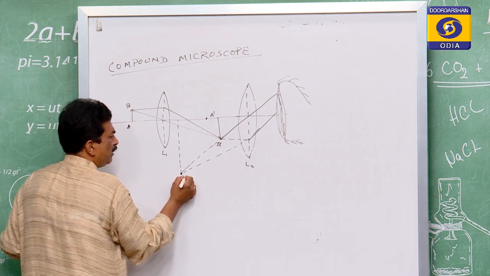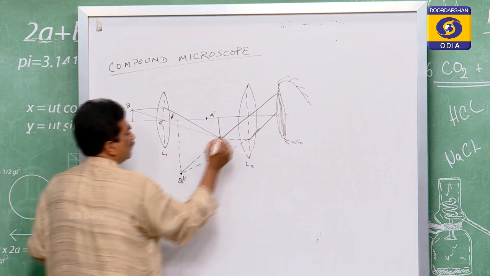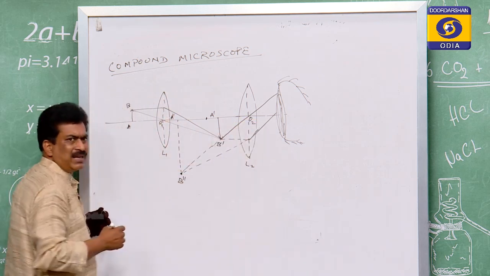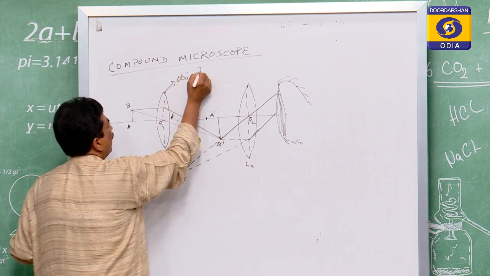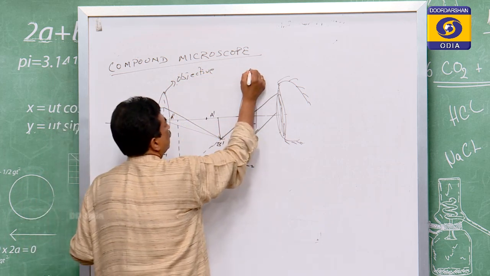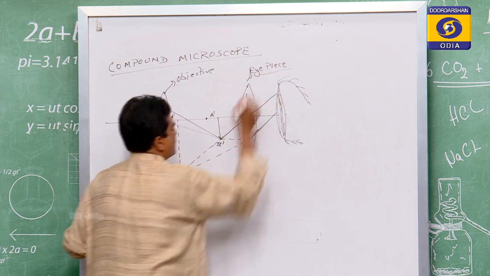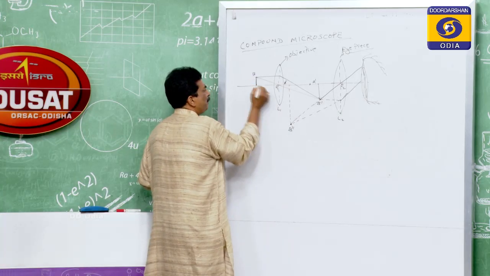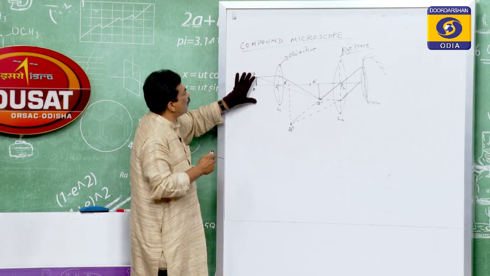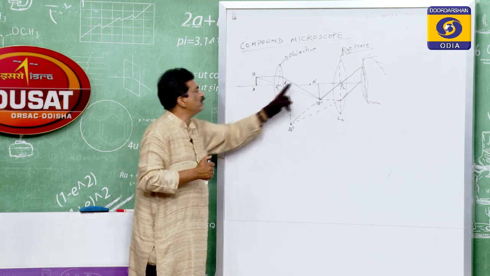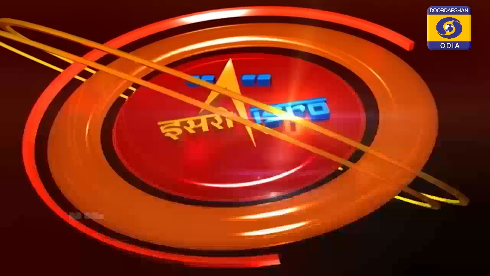This is B double dash and this is A double dash. This is the first lens optical center. This is the second lens optical center. This first lens is the objective and this is the eyepiece. So for the object AB, the final image is A double dash B double dash, which is much larger by using the two lenses. Therefore, the name is compound.